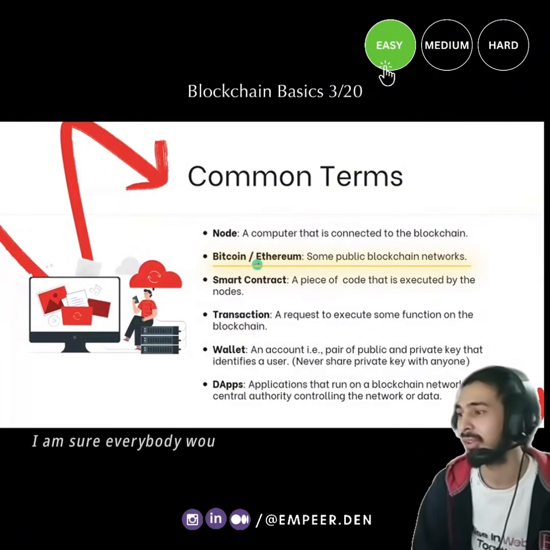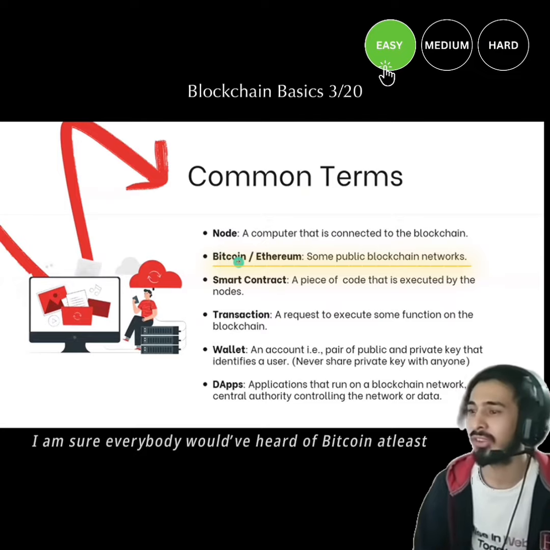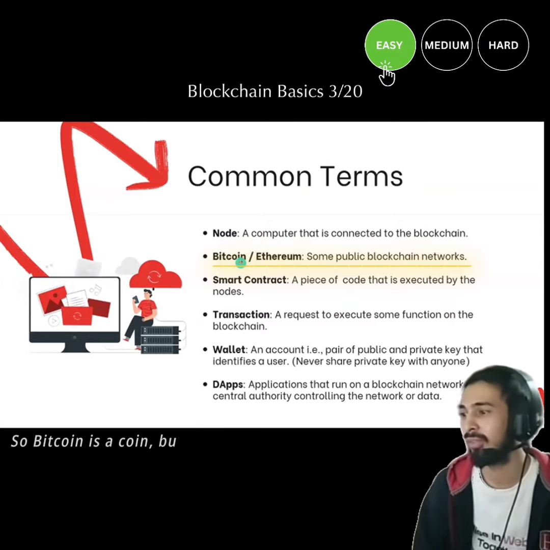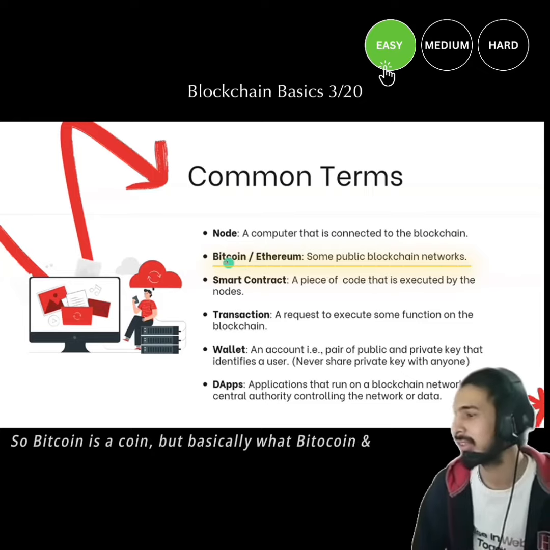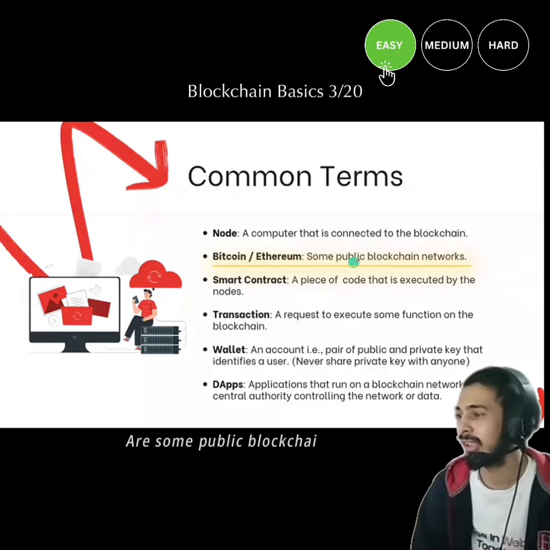Then we have Bitcoin and Ethereum. I'm sure everybody would have heard of Bitcoin at least. Bitcoin is a coin, but basically, Bitcoin and Ethereum are public blockchains. There are public and private blockchains as well. These two are the most popular public blockchains.